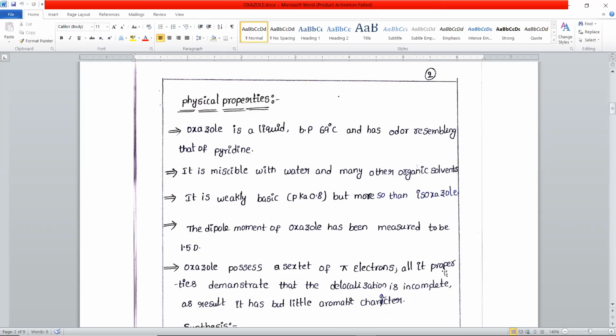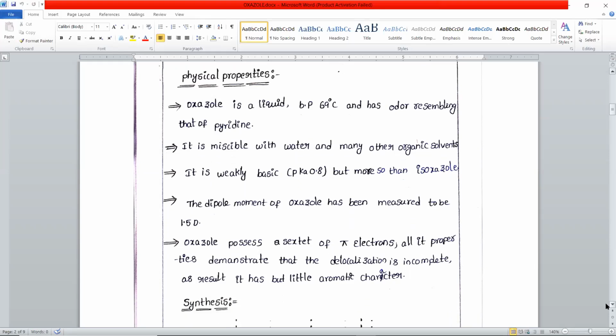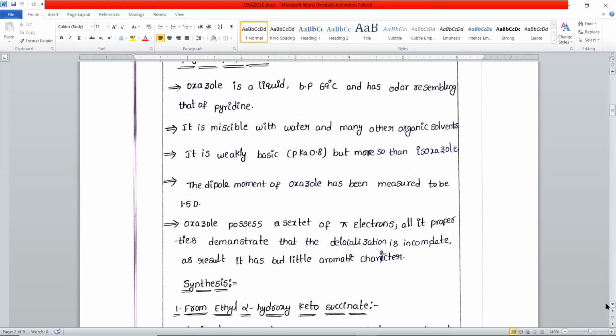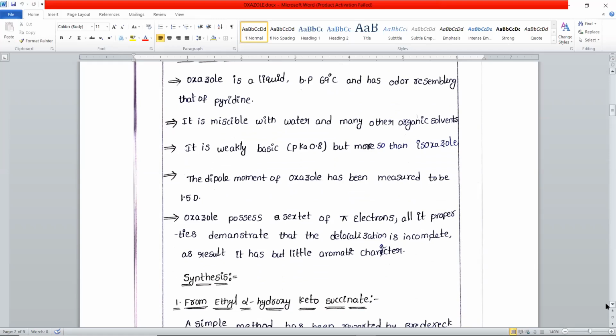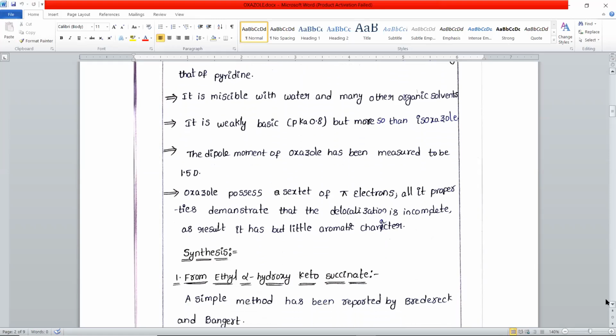All its properties demonstrate that the delocalization is incomplete. The reactivity of oxazole shows that the delocalization of electrons is not complete, though oxazole is aromatic in nature. As a result, it has only a little aromatic character.